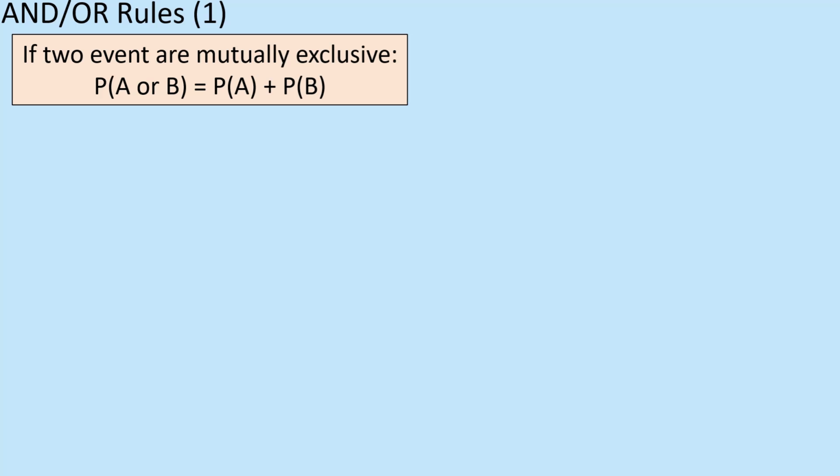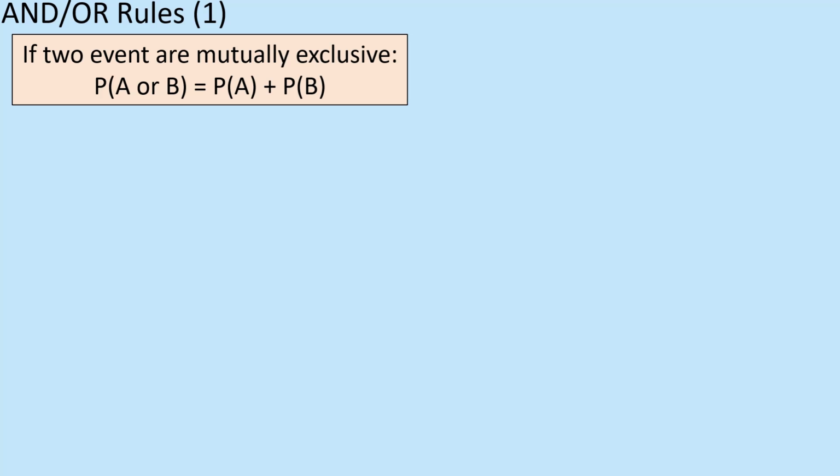Hi there everybody, we are going to talk a bit of probability today, and specifically we're going to focus on something called the and or rules, okay? And that's based on the circumstances that you've been given, but something called mutual exclusivity and independence events. Alright, so let's just talk about those first of all.